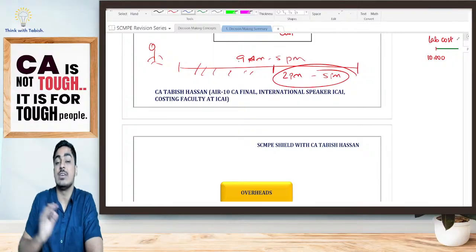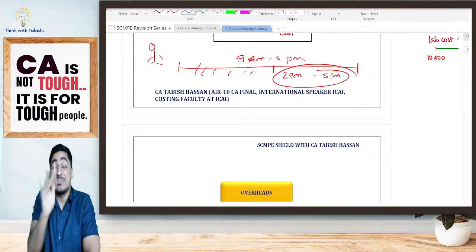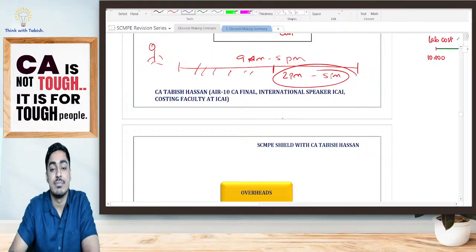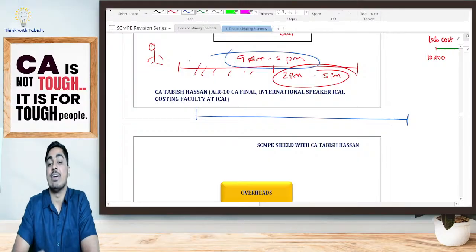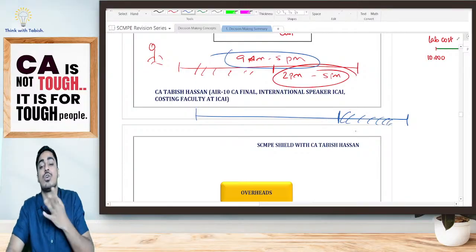I am telling him, now do CA final also. He is telling, sir, it is not possible. I am telling, for some time sacrifice your CA Inter work, focus on CA final. Previously, from 9 o'clock to 5 o'clock he was completely working on CA Inter. Now I am telling him, for some time you leave CA Inter, keep it aside, and focus on CA final.